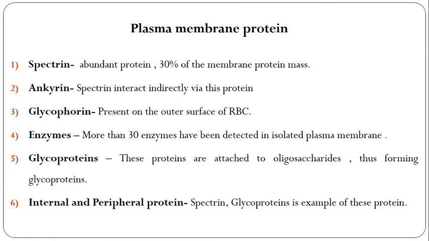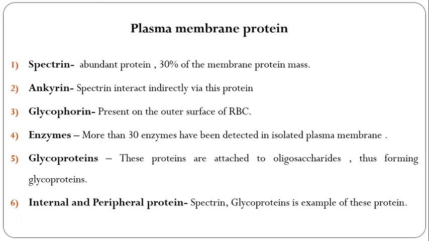Spectrin is the most abundant protein, a long fibrous molecule that constitutes about 30% of the membrane protein mass, and it is useful for maintaining the biconcave shape of the RBCs.